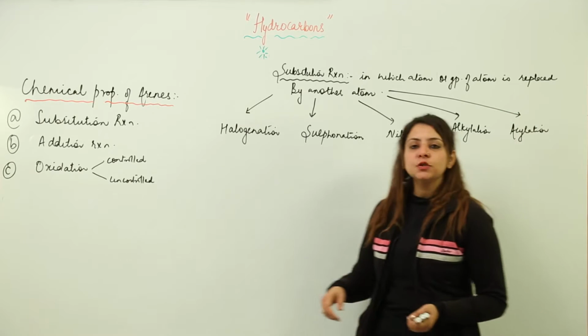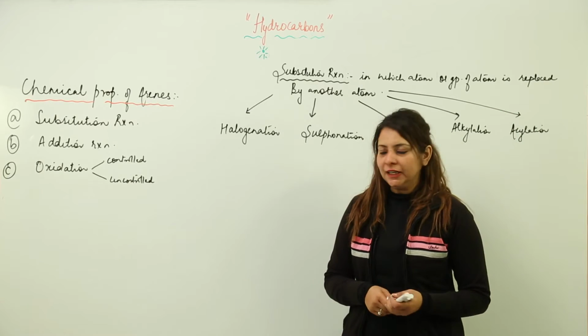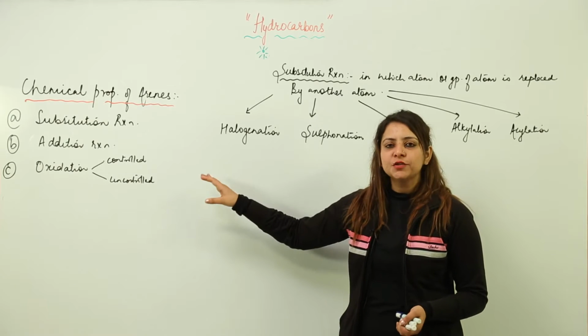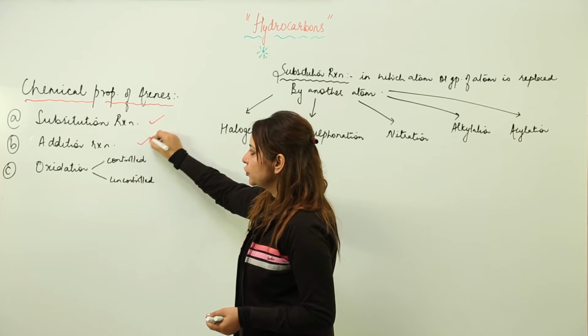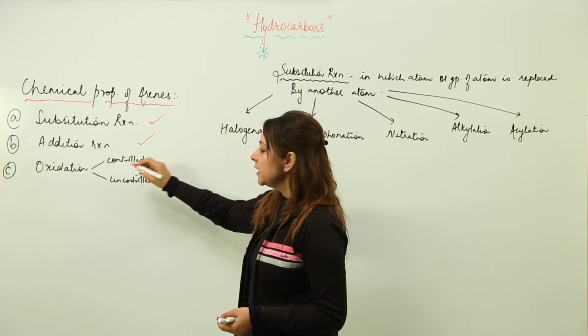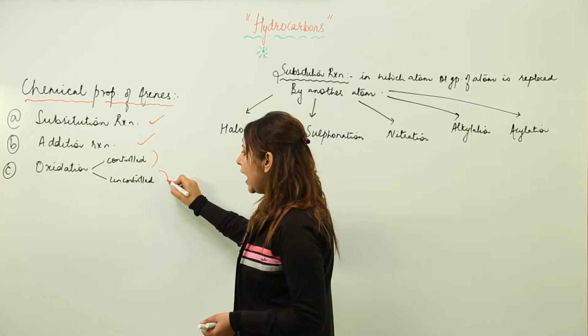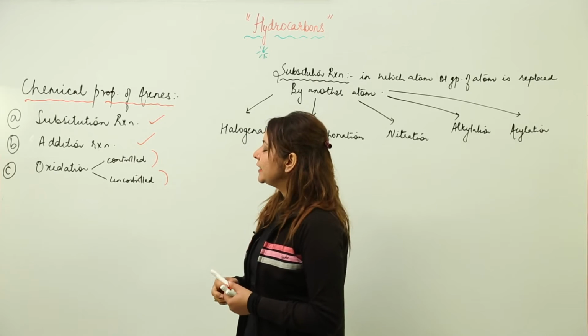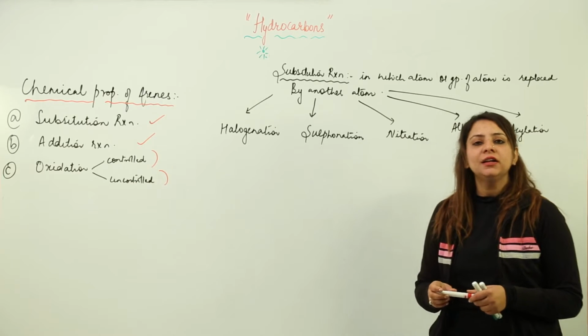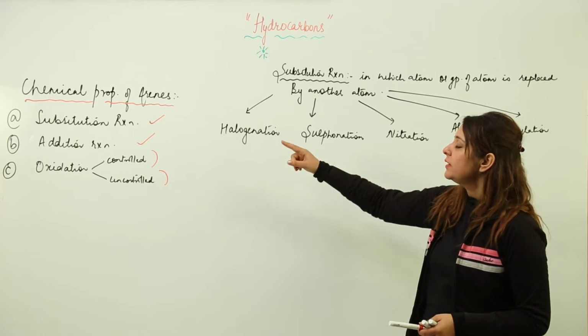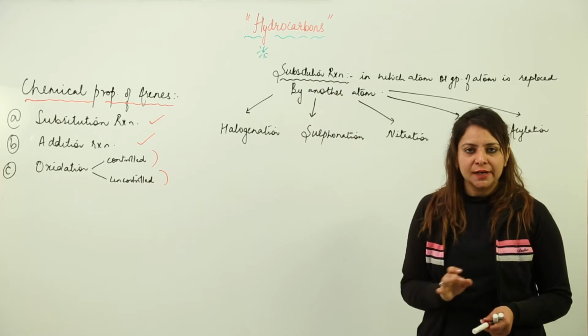Now we are going to start with the chemical properties of arenes. We have a few major chemical properties: the substitution reaction, addition reaction, and oxidation, which occurs in a controlled and uncontrolled manner. These three important reactions of arenes are included in your syllabus. So the first reaction we are starting with is the substitution reaction.